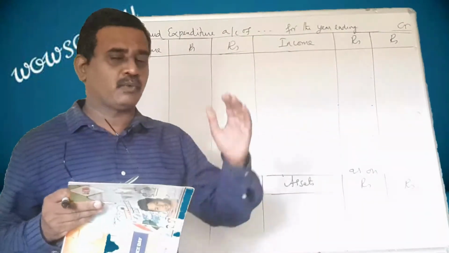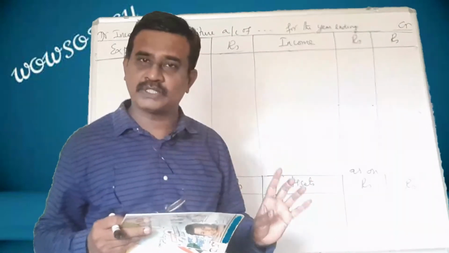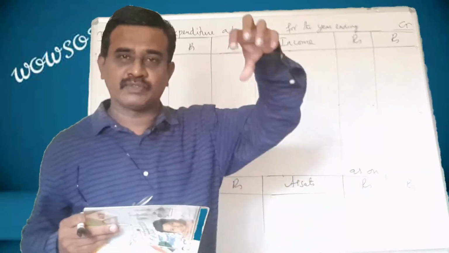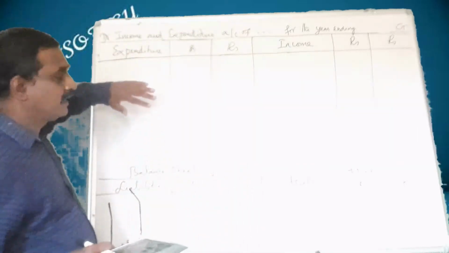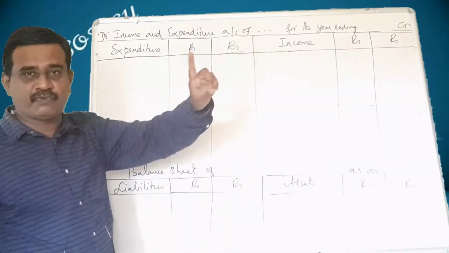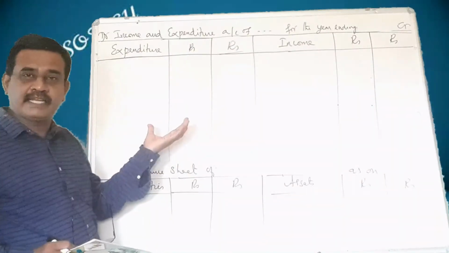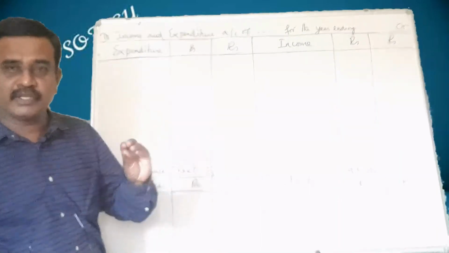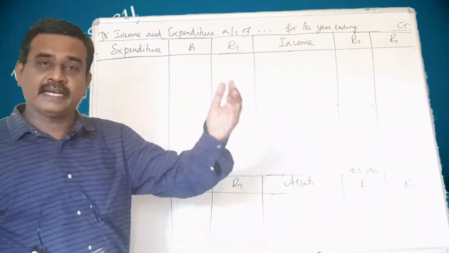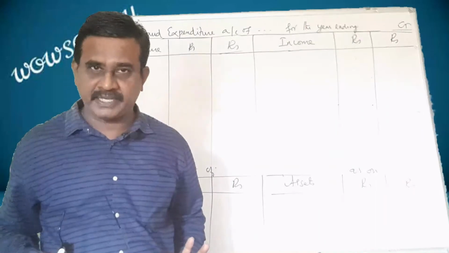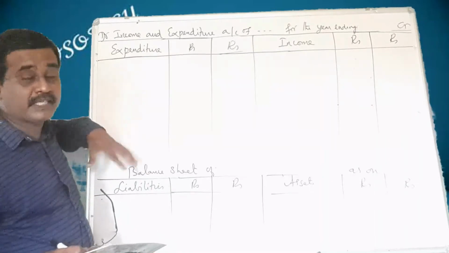How? Take the opening stock. With that, add the purchases. From that total, subtract the closing stock and you will get the amount of sports materials used in that particular year. Income and expenditure account is prepared for one year, so the amount meant for that year alone should be shown in it. Here, they have given you opening sports materials. In the course of the year, they purchased sports materials. And at the end of the year, there were some sports materials left. That value is given. How to find out the value of the sports materials used in that particular year?